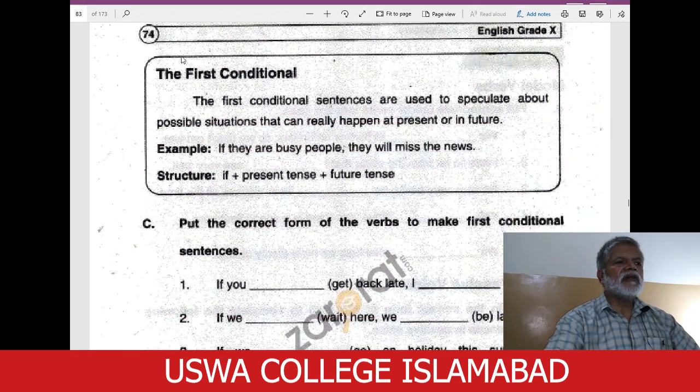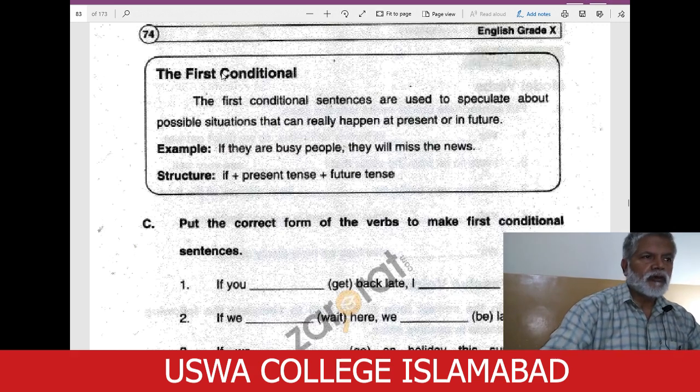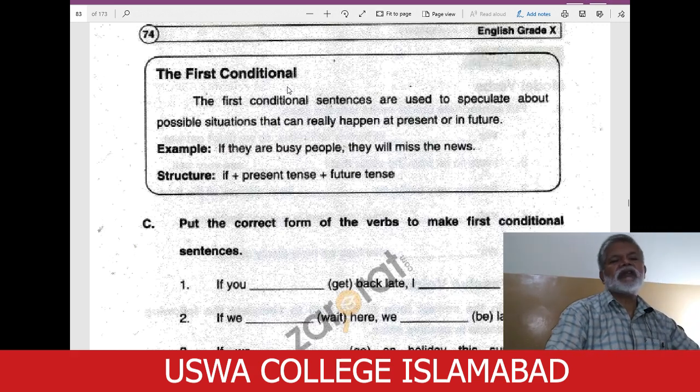Then they are discussing the first conditional. Conditional sentences are of three types. So the first conditional is the conditional in which we talk about some condition whose result is about to come, whose result belongs to the future. So the first conditional sentences are used to speculate.